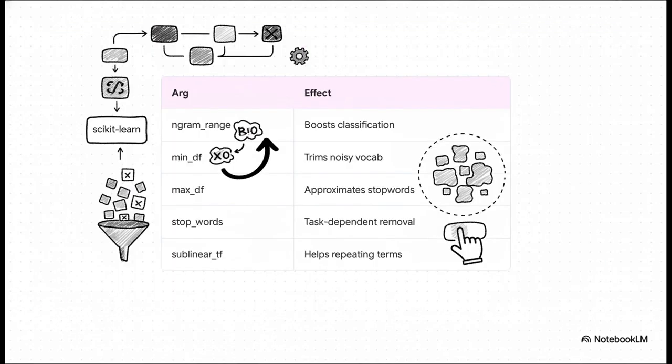And honestly, the beautiful part about all of this is that you don't even have to code the math yourself. Scikit-learn ships the production version of this right out of the box, with some amazing little knobs that change everything. For instance, you can boost classification by grabbing 2-word phrases using the n_range argument. You can easily trim out noisy data with min_df, or, this is cool, elegantly drop all your stop words just by setting max_df to 0.95. No clunky hard-coded list required.